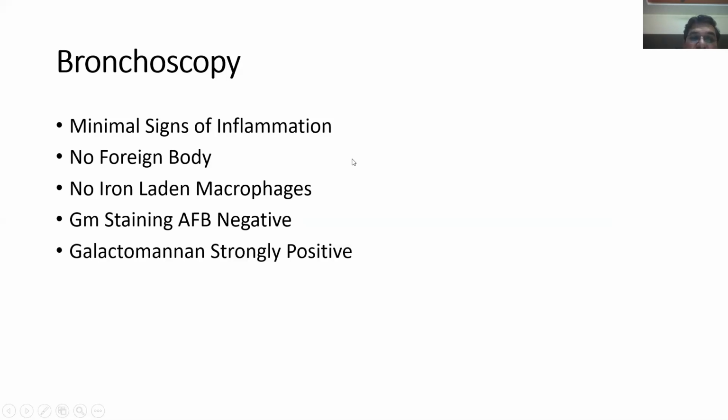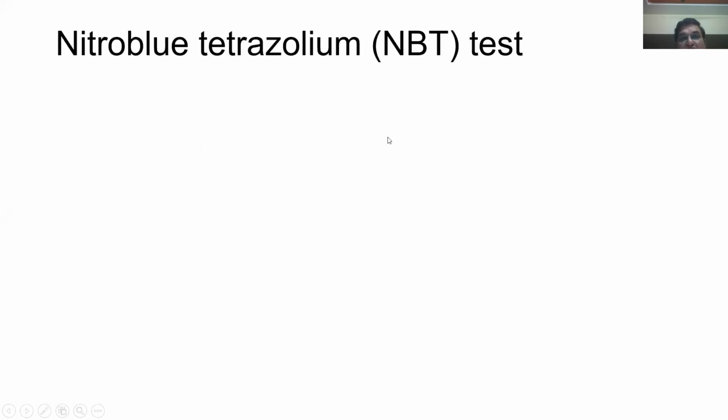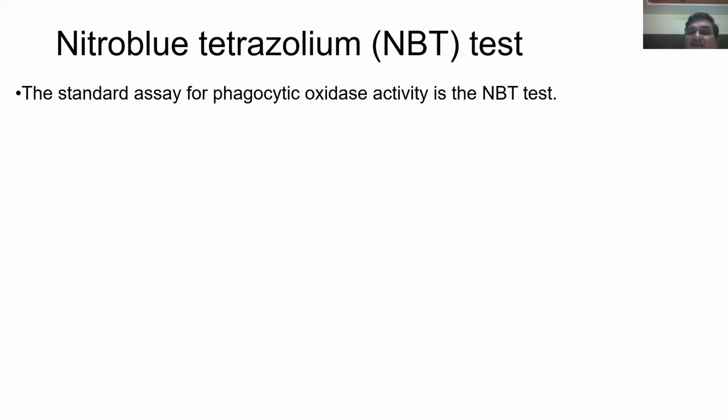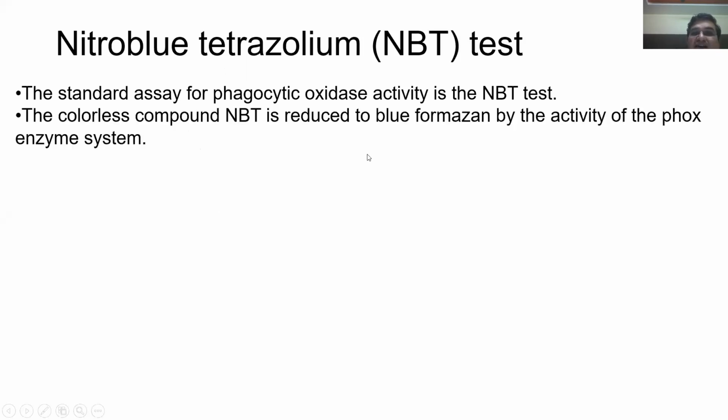But this child showed a strongly positive galactomannan test, which suggested that probably this was aspergillosis. And in view of the aspergillosis, we thought, why should this child who is otherwise okay have an aspergillosis in a community setting? So simultaneously, we had sent his sample to Bangalore for the nitroblue tetrazolium test, the NBT test. We had discussed this last time when we had a previous child of similar illness, but that child's presentation was different. So this was a standard assay for phagocyte oxidase activity.